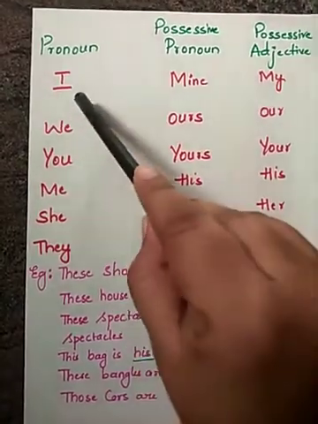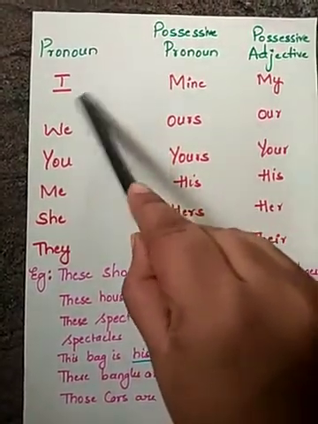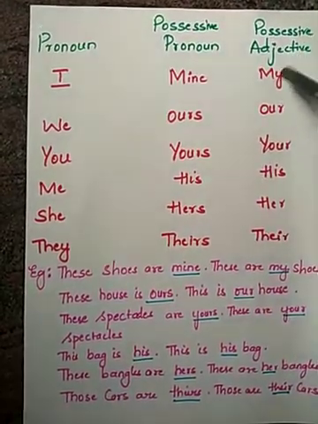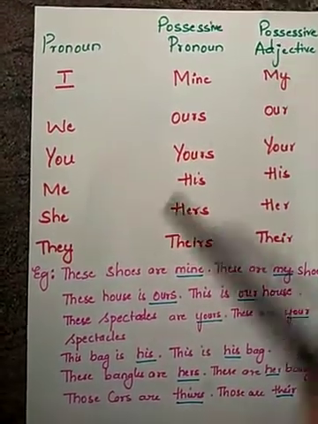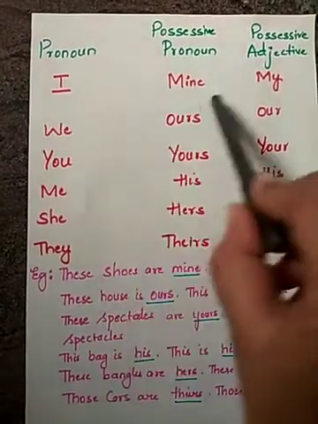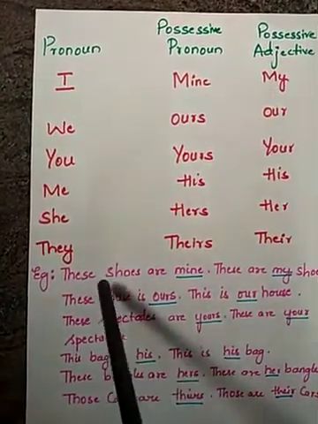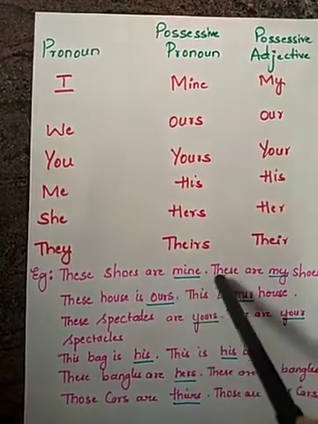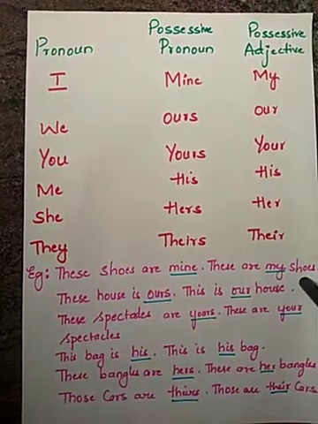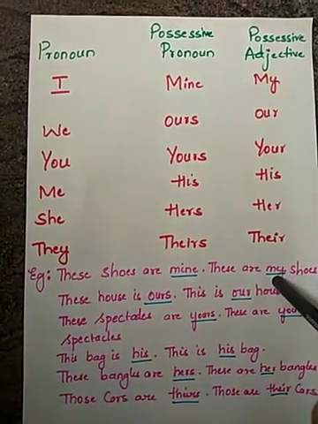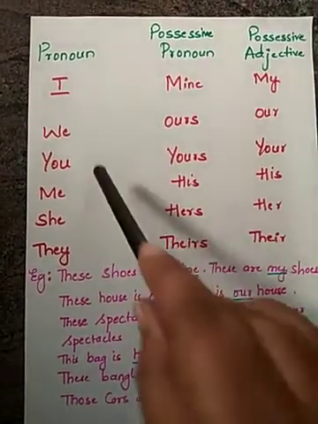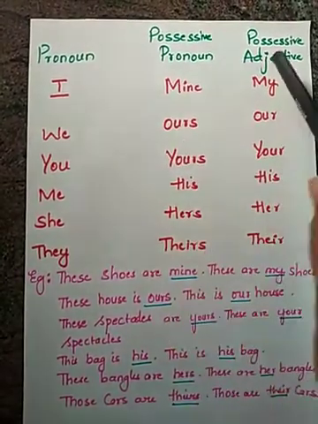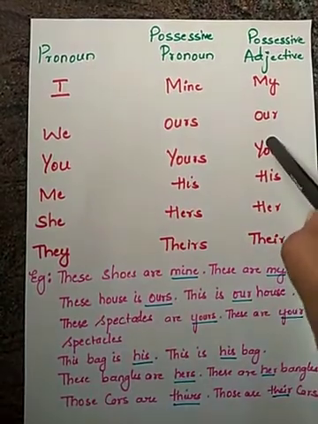First, the pronoun I: the possessive pronoun is mine, the possessive adjective is my. These shoes are mine, a possessive pronoun. These are my shoes, a possessive adjective. Next is we. Possessive pronoun is ours, possessive adjective is our.